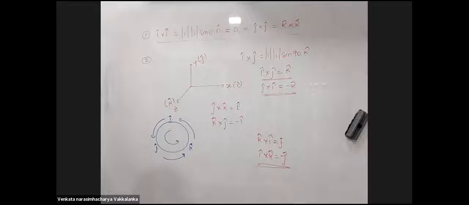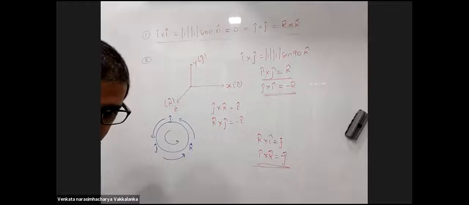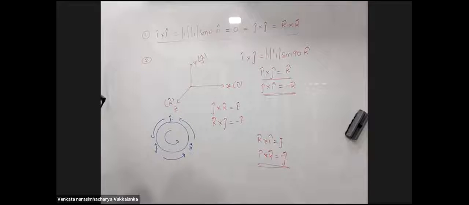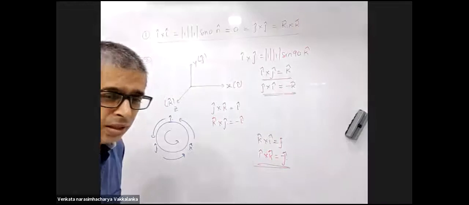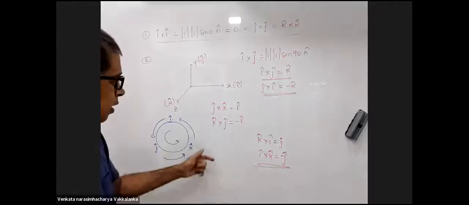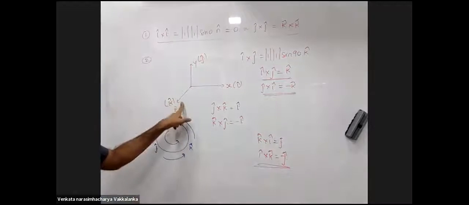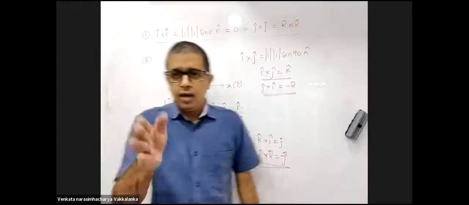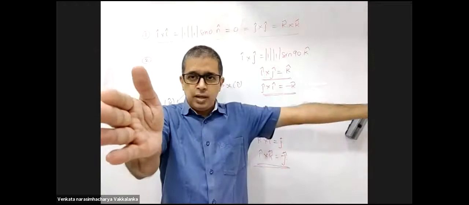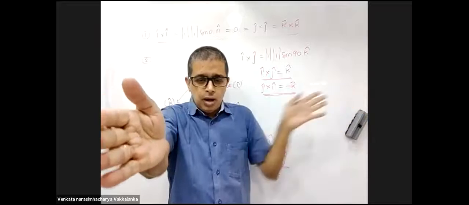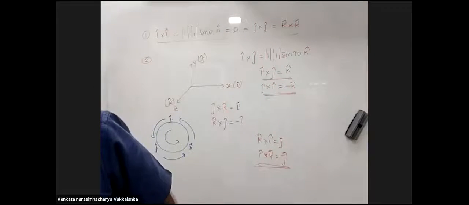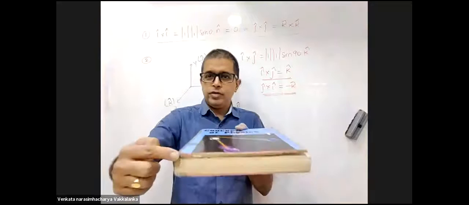Excuse me, sir. K cross i should be minus j, right? Because if we keep the right hand on the Z axis... Which one is your doubt? Sir, k cross i. Okay, k cross i. k is towards you.